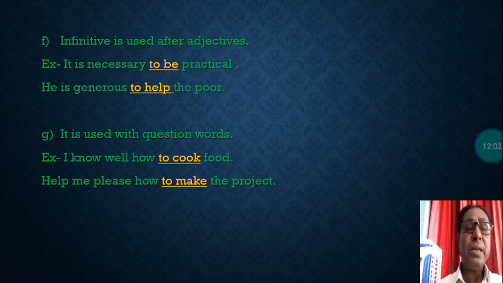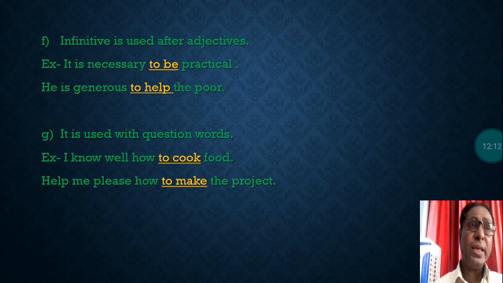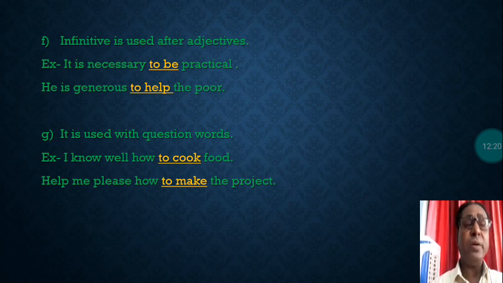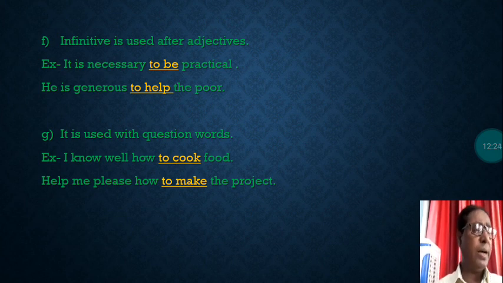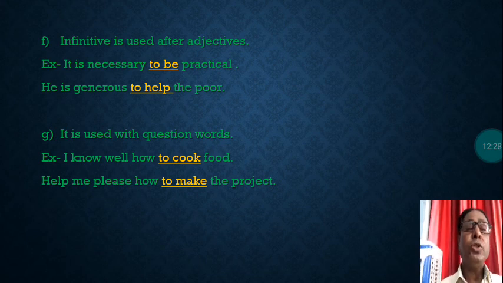Help me please how to make the project. Here again is that one. So I don't know where he went. Here again it is where, that is a question word, and after that the infinitive is used.